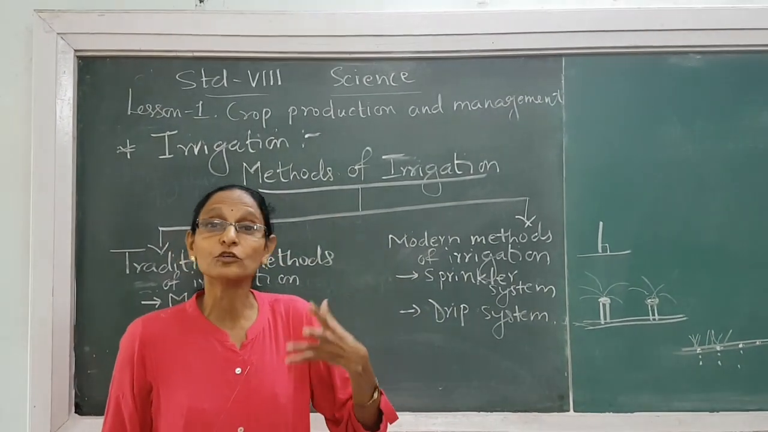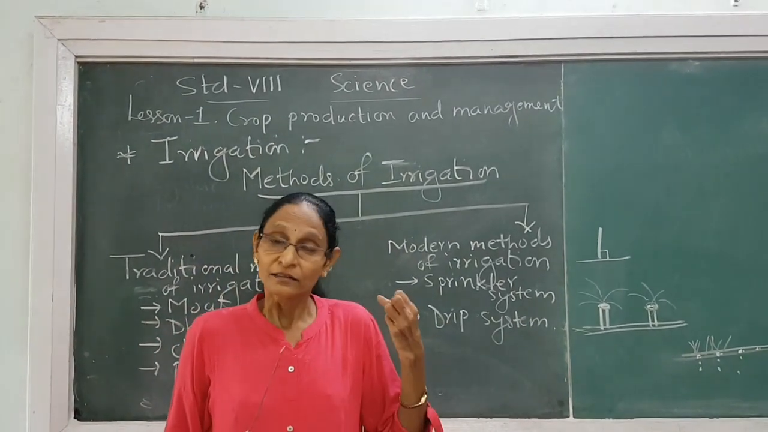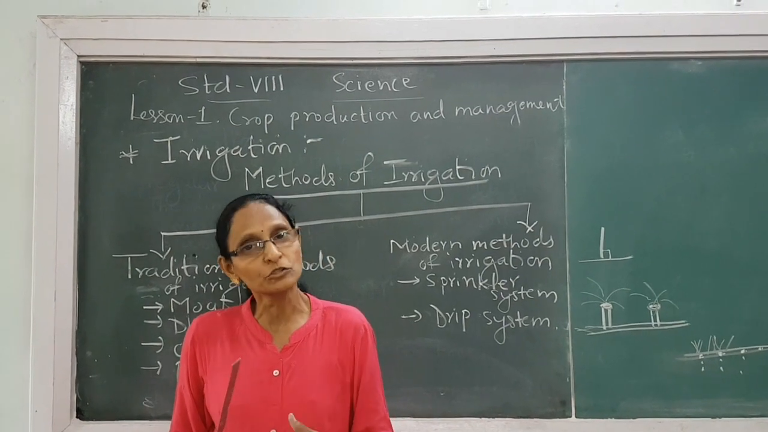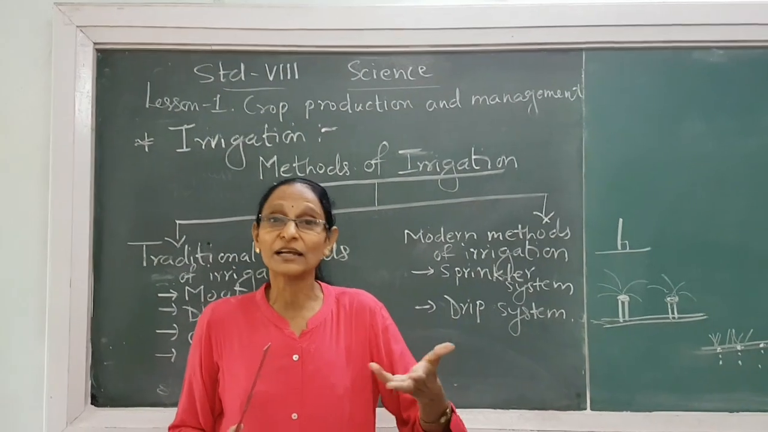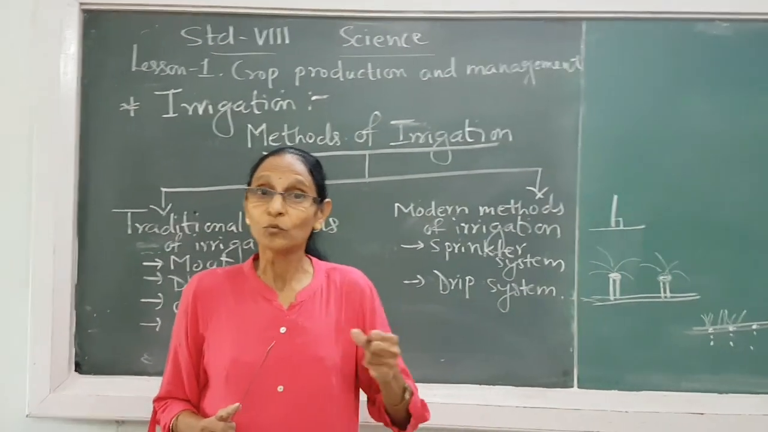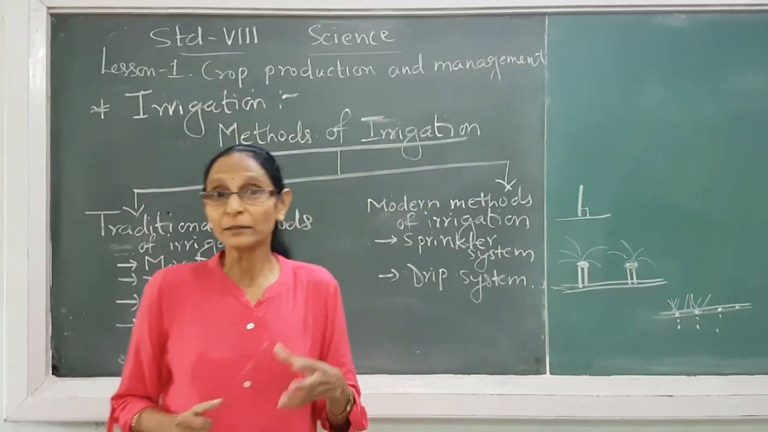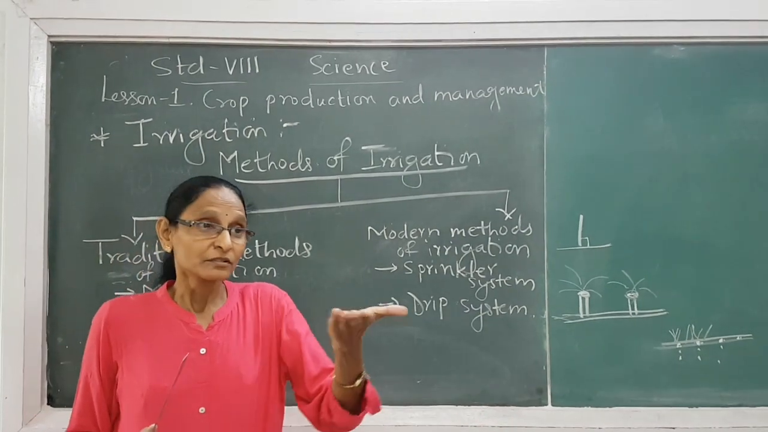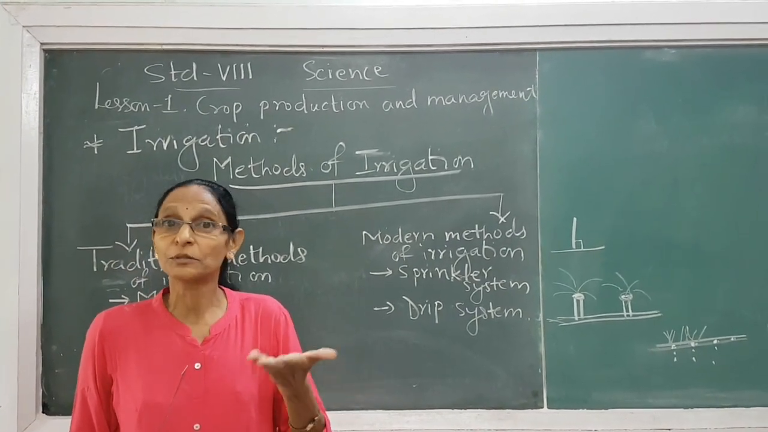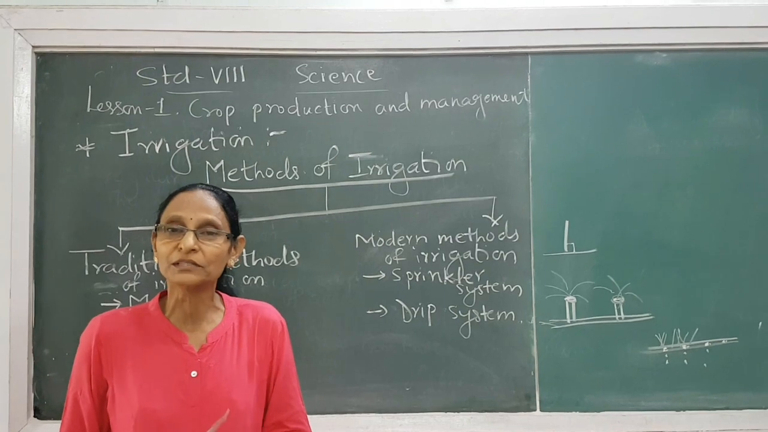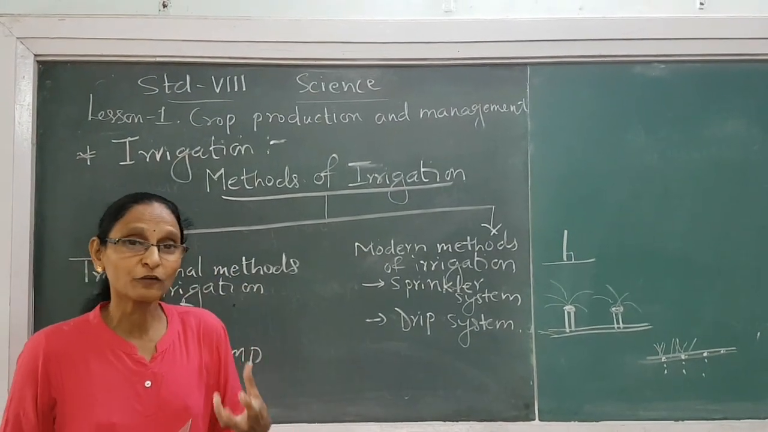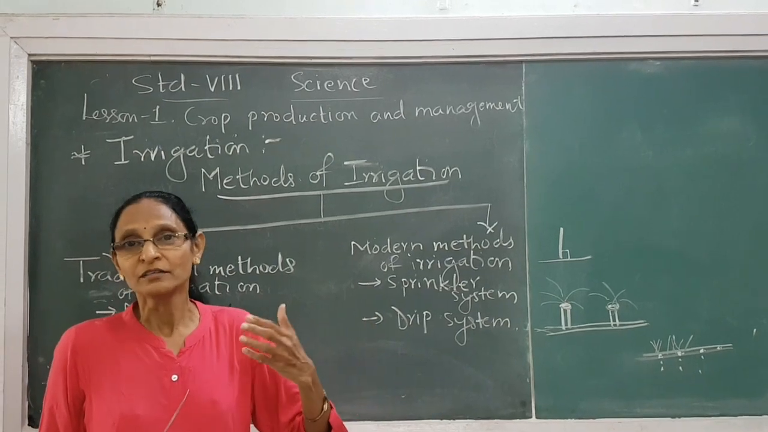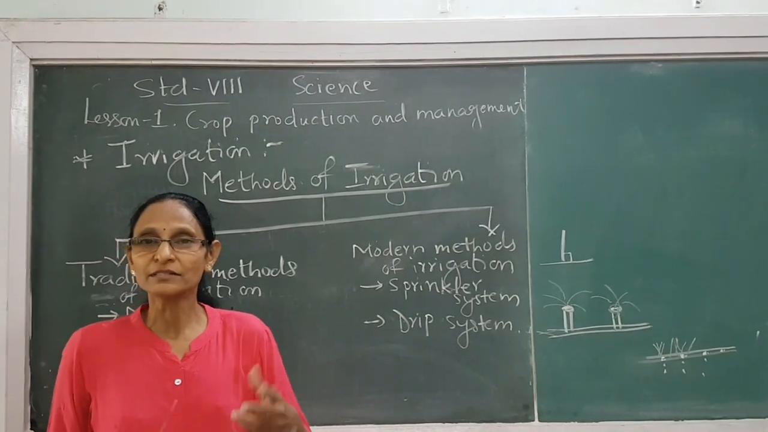Then third, it depends on the soil. Some soils are itself very moist and soft, so they will require less water. Some soils are very dry, so they will require more water. Why more water? Because when the field is dry, germination of the seeds will not be proper. So for germination of seeds, and for supply of the nutrients through water, irrigation is done.